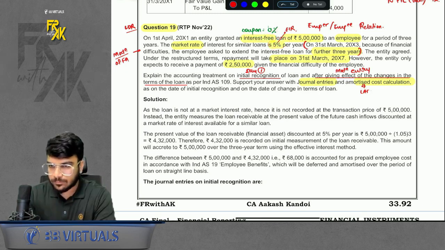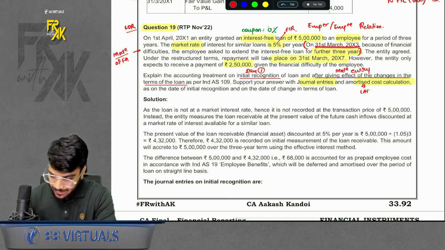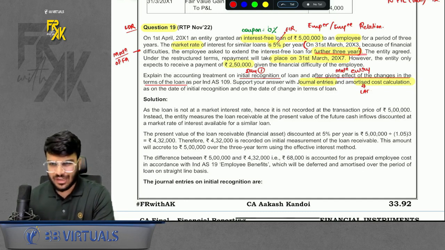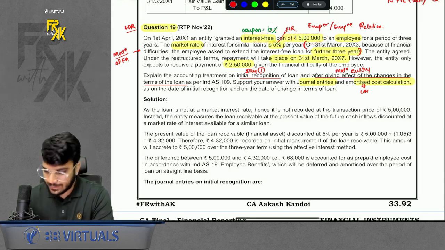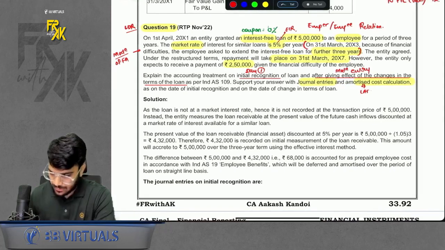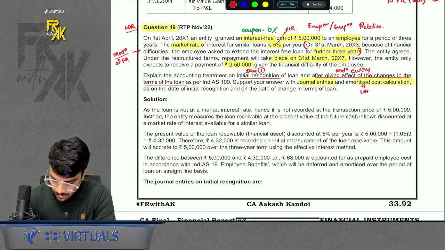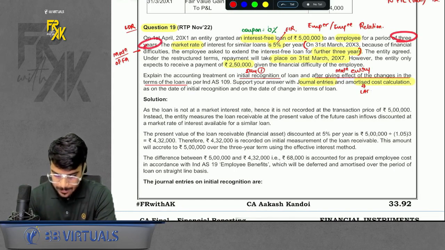So EIR 5% is given. Then it is said that on 31st March 13 there was some modification. Modification we will see later on. So coupon 0, interest free loan of 5 lakhs, EIR is 5%. How to solve this? Let's discuss the modification also. So originally the loan was only of how many years? It was only of 3 years, right?